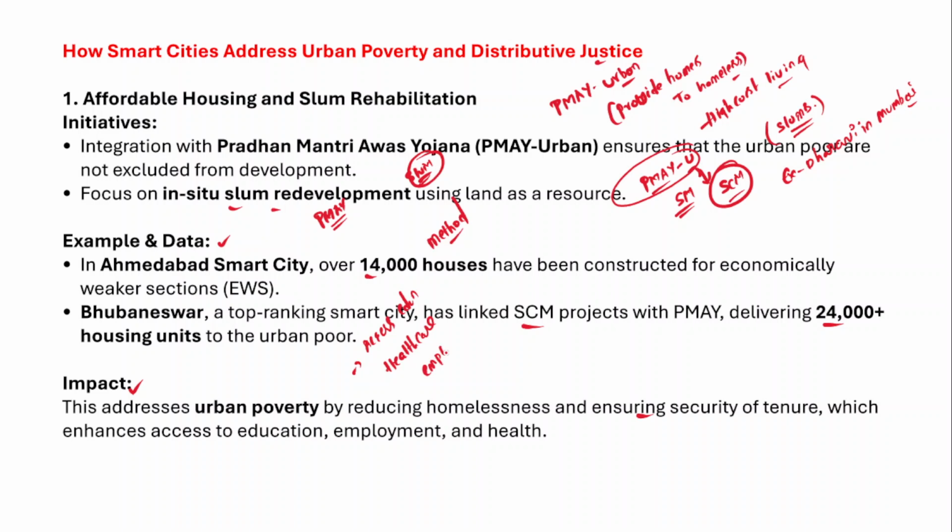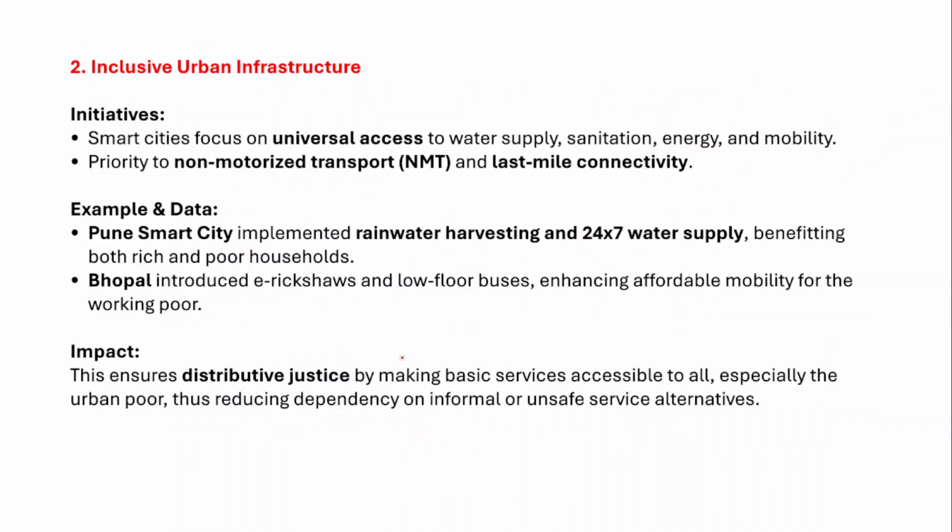So don't you think that when people have adequate access to education, healthcare and employment, urban poverty would be alleviated or would be eliminated? Yes, there is a chance when people have adequate access to education, healthcare and employment, right? So this is how, when you provide affordable housing for the urban poor, that could alleviate urban poverty as well.